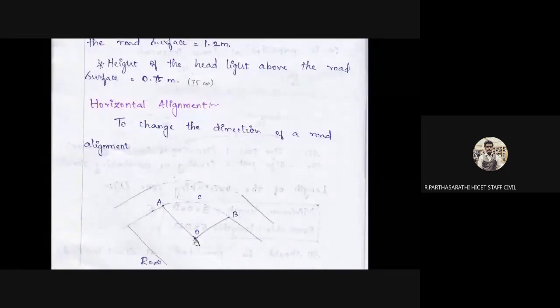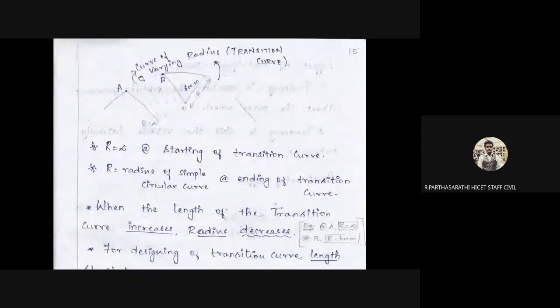You can see the varying curve. The radius r is 600 meter. This curve is called a transition curve. O is the obstruction point, and the radius r is equal to alpha.